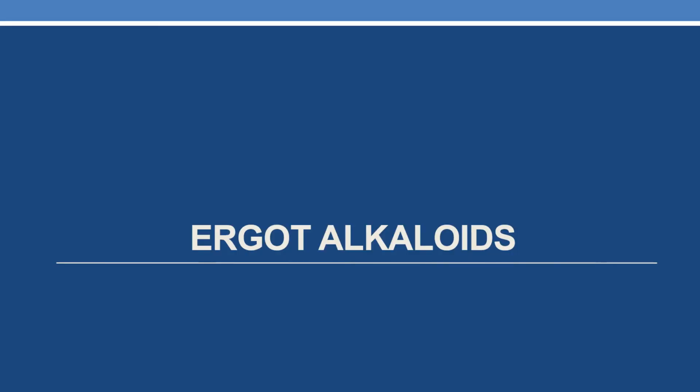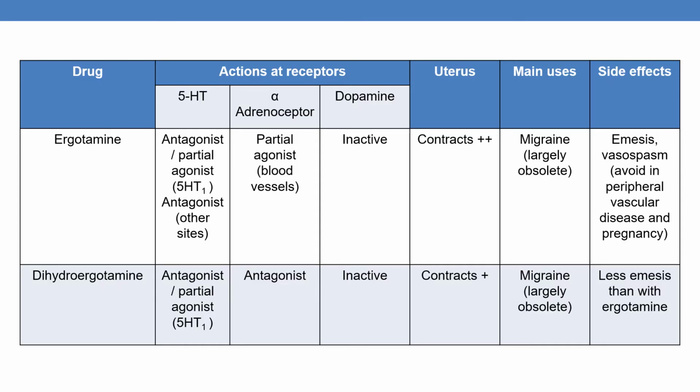Now let us discuss briefly about ergot alkaloids, which are also used to treat migraine. The first drug in ergot alkaloids is ergotamine. It usually acts as antagonist at 5-HT receptors. It may act as partial agonist at 5-HT1 receptor and usually antagonist at other sites.